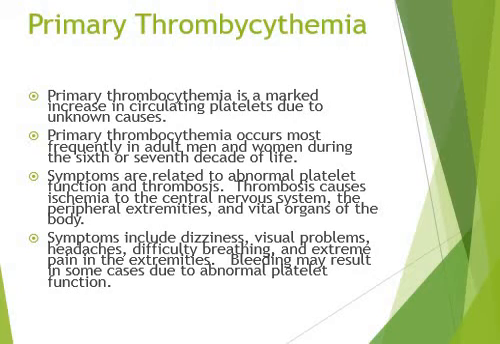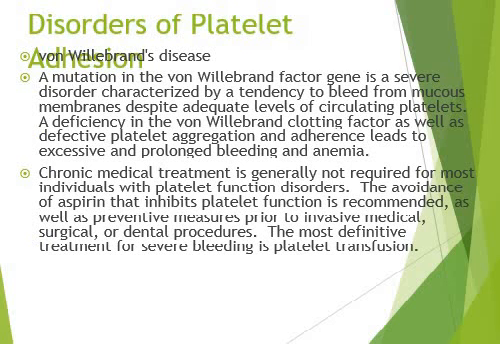There is primary thrombocythemia, in which there is a marked increase in the platelets due to an unknown reason. Primary thrombocythemia is a condition that mostly occurs in the last stages of life, and symptoms are related to abnormal platelet function and it may lead to thrombosis. So we have both conditions: in one condition the platelet count is very low, and in the other condition the platelet count increases a lot.